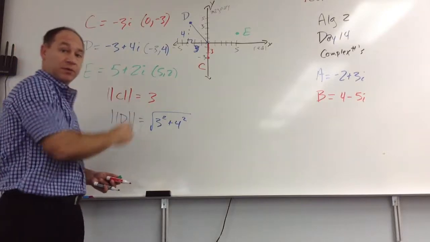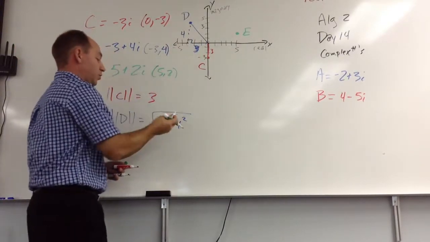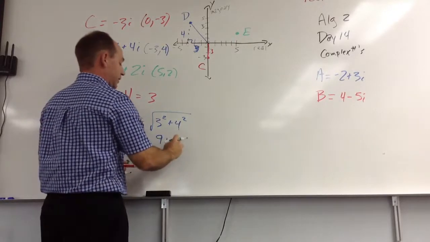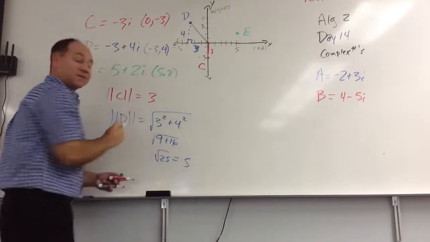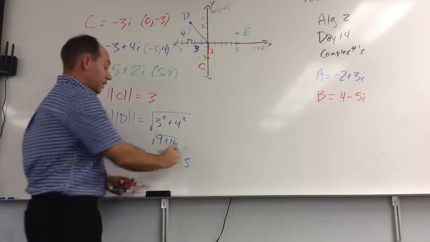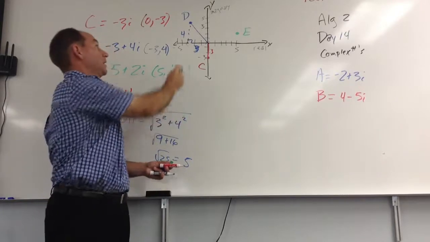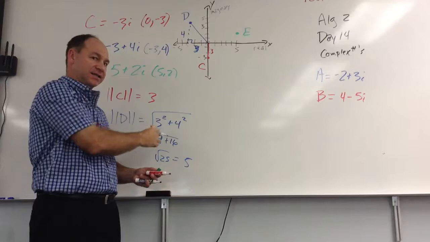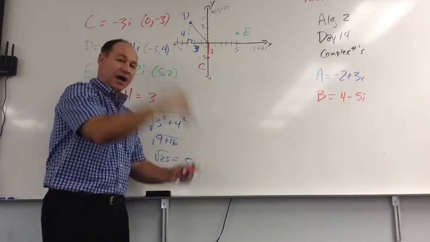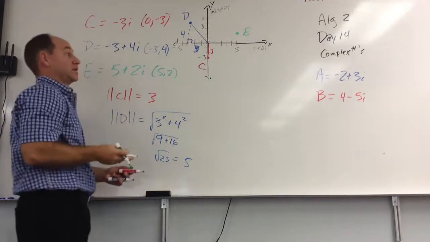The square root of 3 squared plus 4 squared. Okay? This leg is 3, that leg is 4. We square them both, we add them together. We get 9 plus 16, their square root. That's the square root of 25. So the absolute value of D is 5. Now don't get confused here. Don't try to put an i in there, because if you try to put an i in with that 4i, that would be 16i squared. It would be minus 16, and we don't want to do that. We take the i's away and just look at Pythagorean theorem. Just square the first part, square the second part.